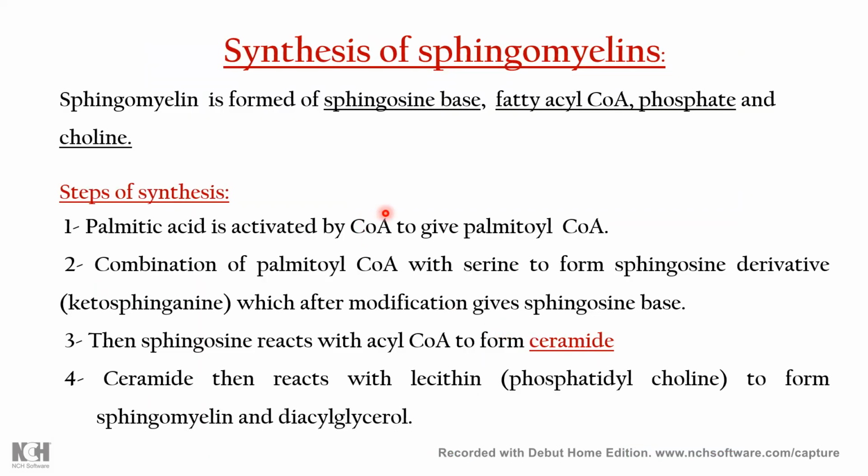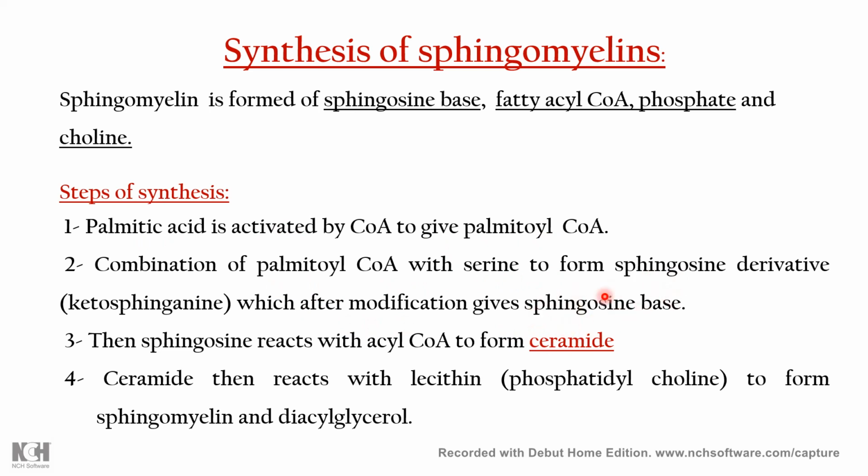The synthesis mainly has four major steps in the formation of sphingomyelin or sphingophospholipid. Number one, the fatty acid, palmitic acid, is activated to form palmitoyl CoA, and this palmitoyl CoA reacts with serine to form a sphingosine derivative, and after that the sphingosine base is formed.